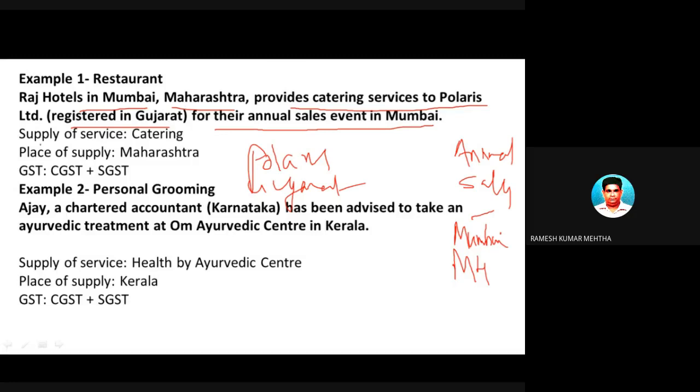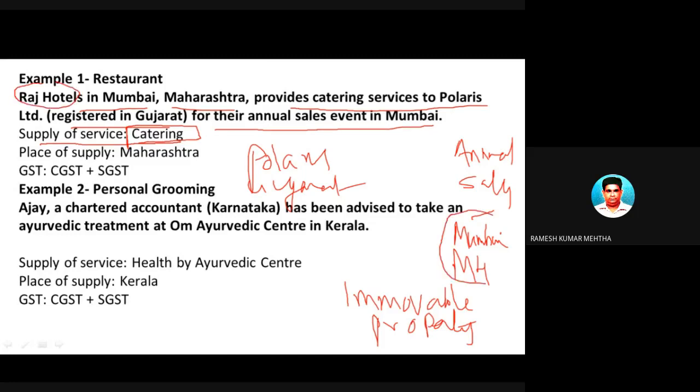Now, what is the service? The supply of a service, that is catering. Catering services are provided. Now, I told you, in case of catering services, the immovable property is where this particular event is conducted, which is Raj Hotels.